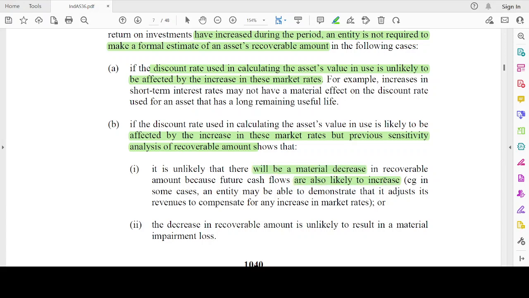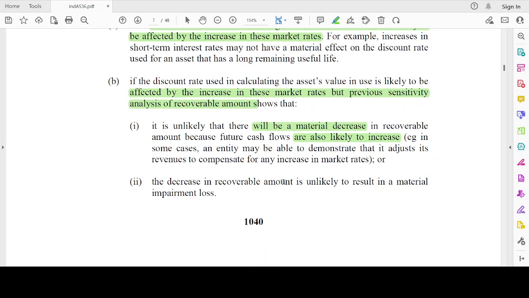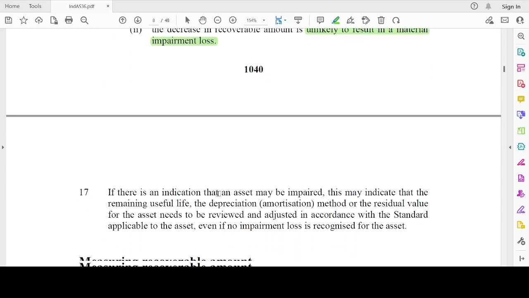See, even though there is an increase in market rate, I did the sensitivity analysis of the recoverable amount previously, and it shows that the probability that the recoverable amount will decrease is very less, because I expect that the cash inflows will increase, thereby offsetting this increase in interest rate impact. The decrease in recoverable amount is unlikely to result in a material impairment loss. There will not be a material impairment loss. That's why I'm not going to re-estimate it.